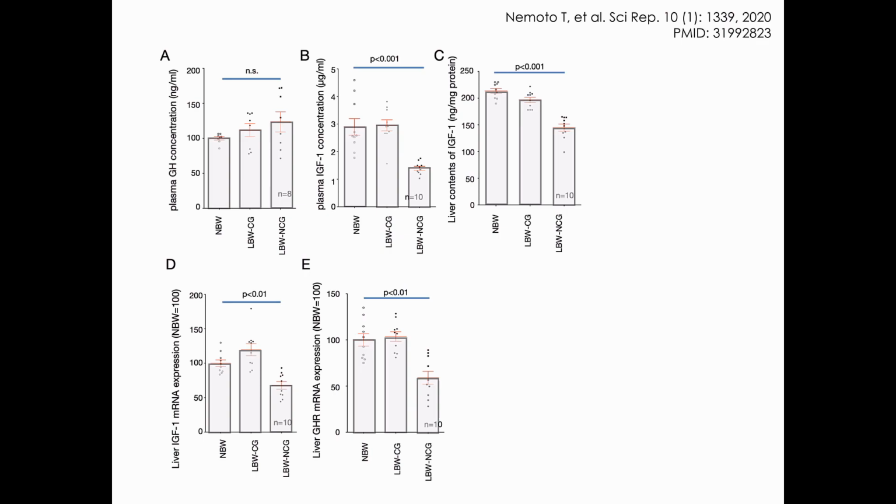On the other hand, the blood IGF-1 concentration was lower than the control rats, and the GH receptor expression level in the liver was significantly decreased. We investigated the DNA methylation of the GH receptor code region, but no difference was found within the range we examined. So, we considered the involvement of microRNA as a mechanism for the decrease in GH receptor expression.